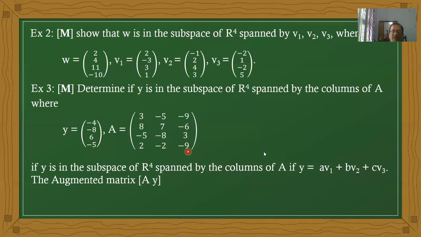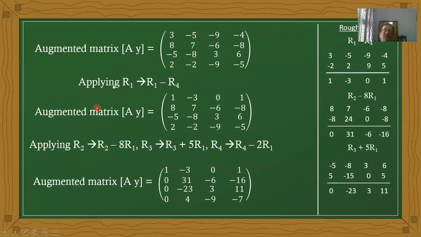Now, what is the solution? Y is given as spanned by the columns of A. Therefore we take y as a linear combination of the column vectors: y equals a V1 plus b V2 plus c V3. After that, we take the augmented matrix, like this.